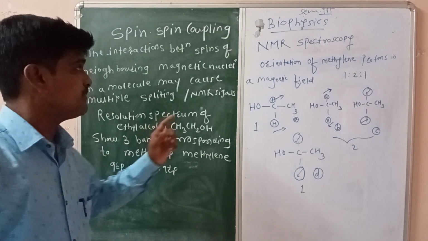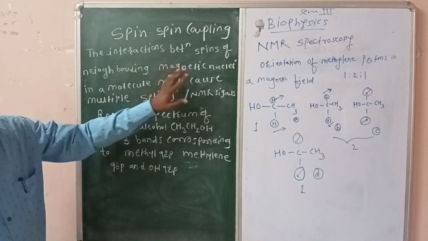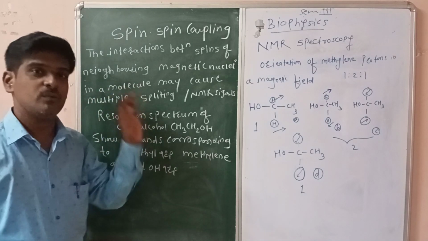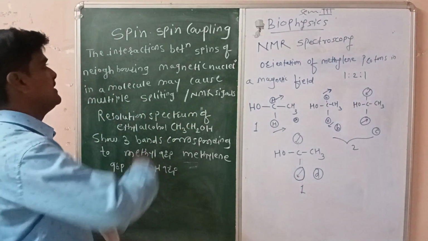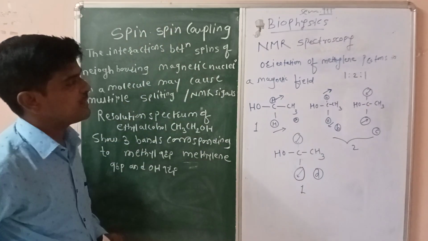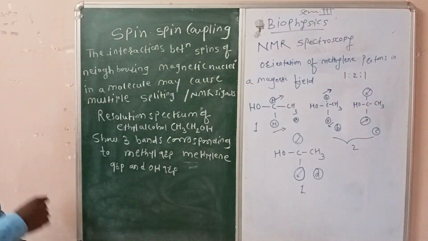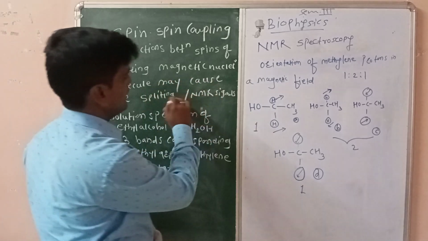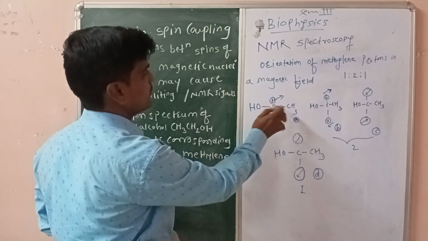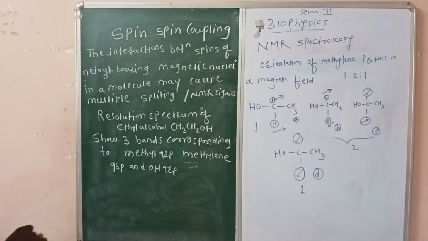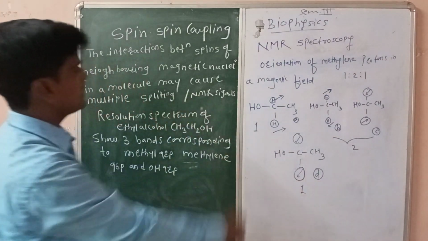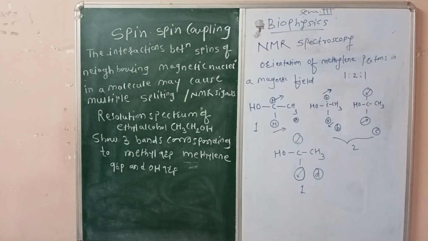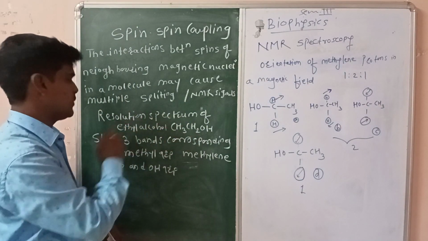The interactions between spins of neighboring magnetic nuclei in a molecule may cause multiple splitting of the NMR signal. This is the concept of spin-spin coupling. So, due to the presence of another magnetic nucleus nearby, a group is responsible for differences in the NMR spectrum or splitting of the NMR signal. This is explained by the resolution spectrum of ethyl alcohol.